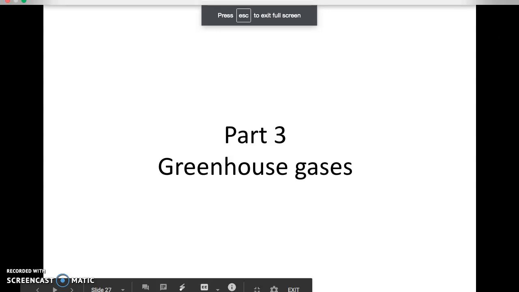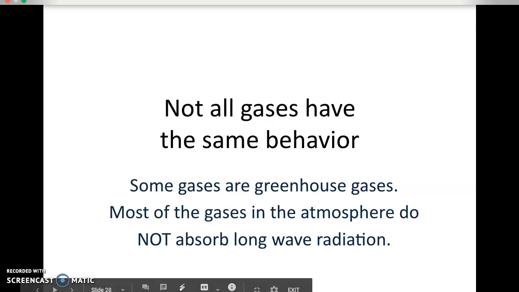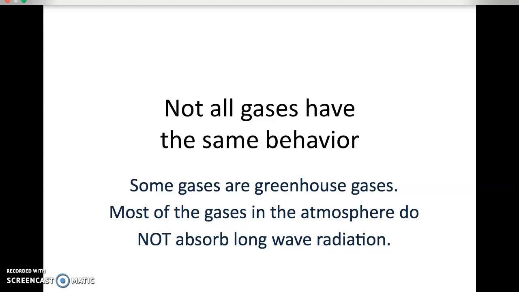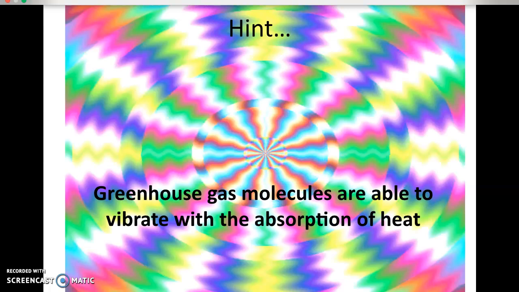Part 3, Greenhouse Gases. Not all gases behave the same way. Most of the gases in the atmosphere do not absorb long-wave radiation, therefore they are not greenhouse gases. So greenhouse gases, they're able to absorb heat, right? They're able to absorb heat by vibrating.